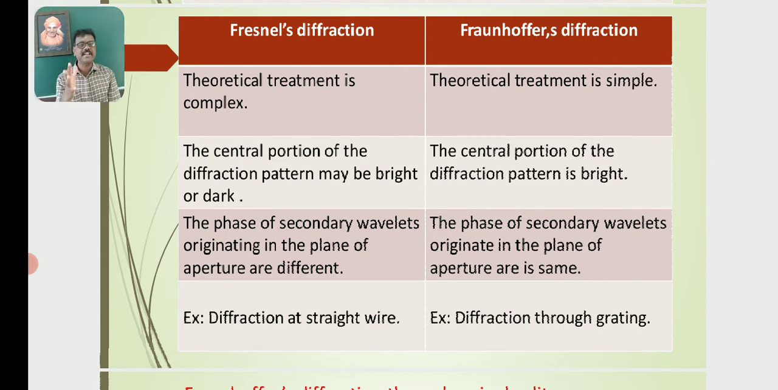Diffraction at a straight wire is a very good example for Fresnel's diffraction. Diffraction through a grating is an example for Fraunhofer's diffraction. So these are the differences between Fresnel's diffraction and Fraunhofer's diffraction.